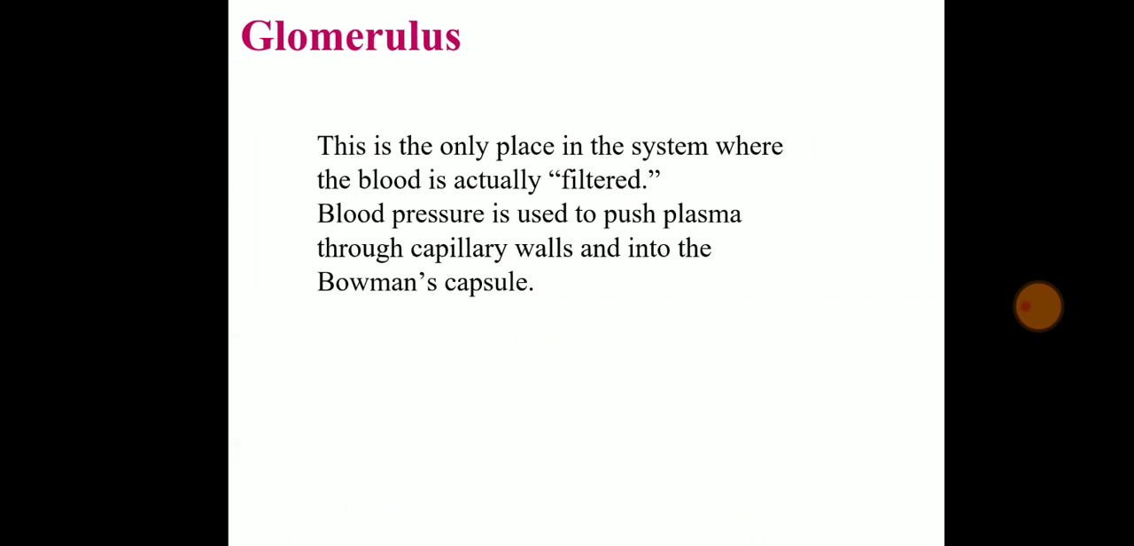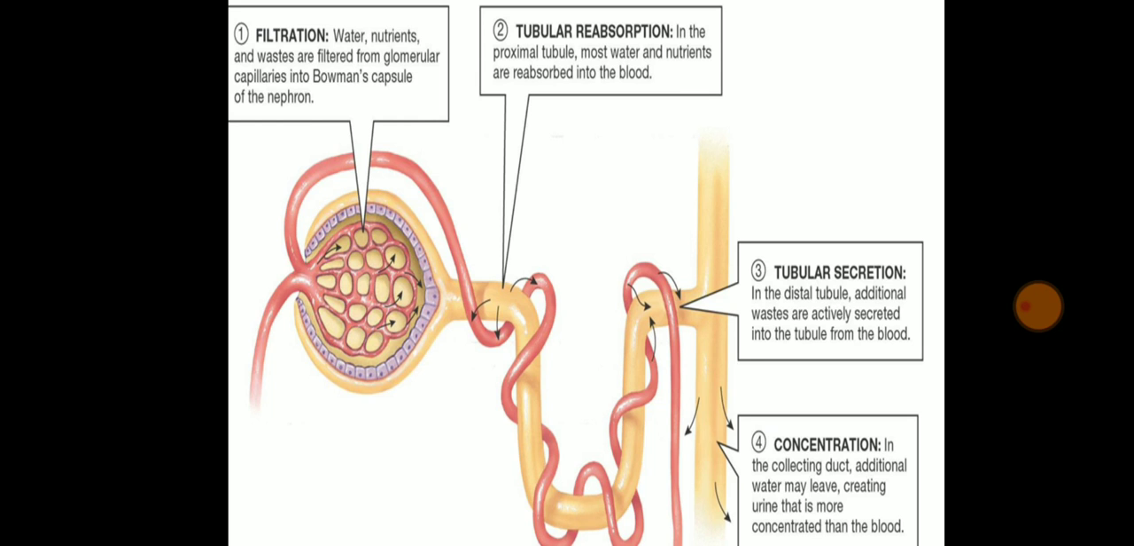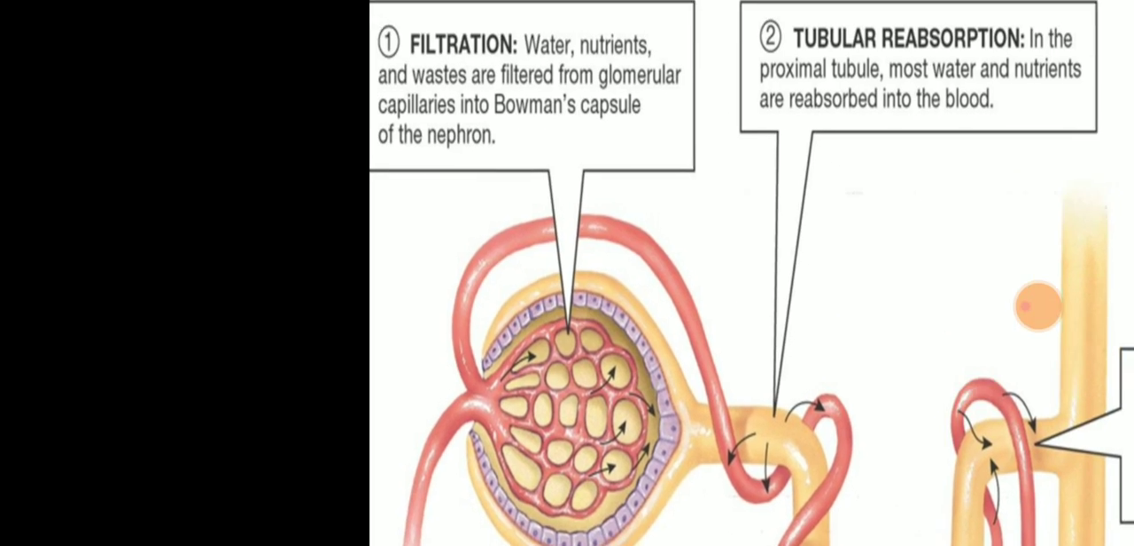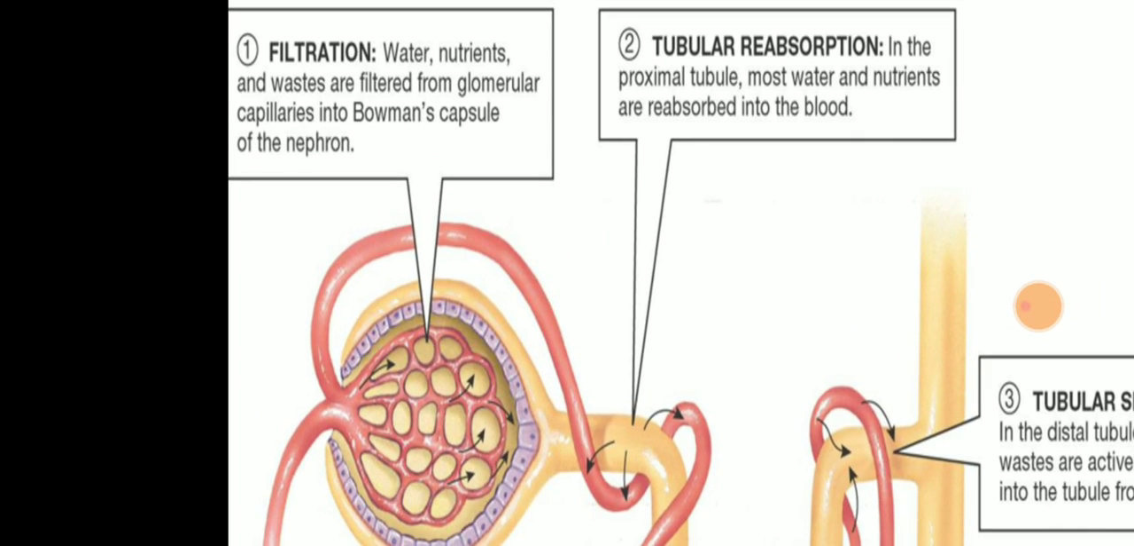Blood pressure is used to push plasma through the capillary wall and into the Bowman's capsule. Extra blood is thrown out through the capillary wall and into the Bowman's capsule. So this is the urine formation process. First is filtration, then tubular reabsorption, tubular secretion, and concentration. So first, in the glomerulus wall, water, nutrients and waste products are filtered from the glomerular capillaries into the Bowman's capsule of the nephron.